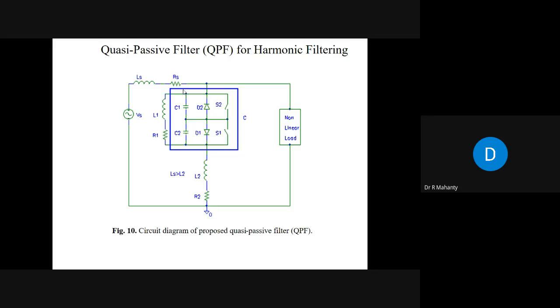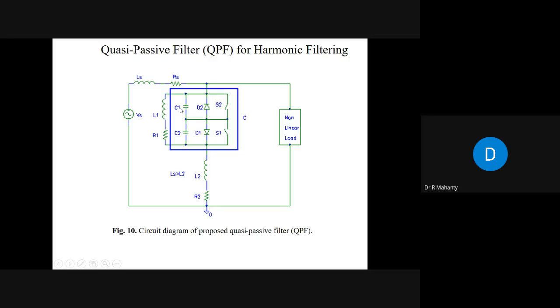Now, one thing will be there. If there is a large capacitor here, there will also be a large short circuit current flowing through this circuit. So the purpose of your shunt passive filter will be defeated, because it will be nothing like a short circuit condition. Now what I do here is that I have a parallel resonant circuit which is a combination of C and L1.